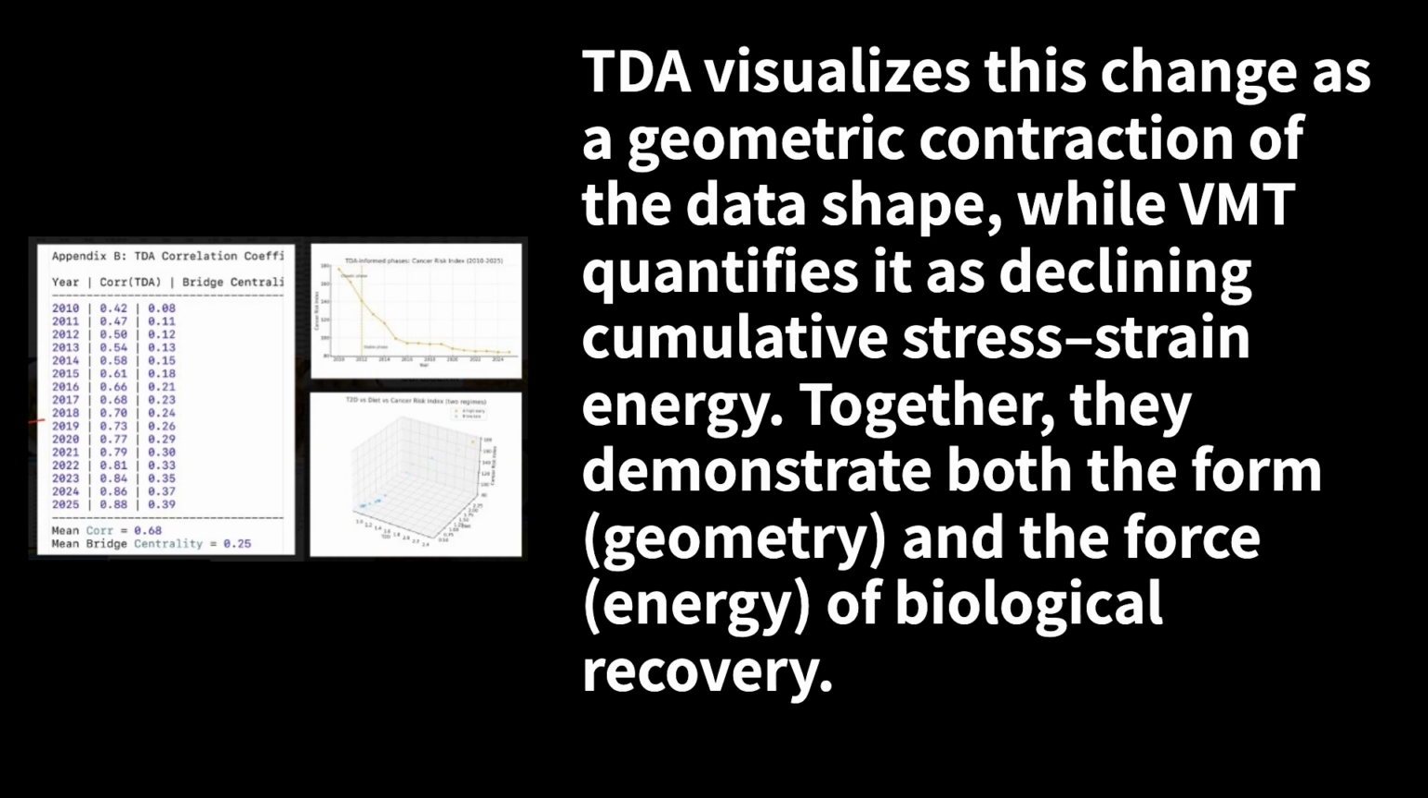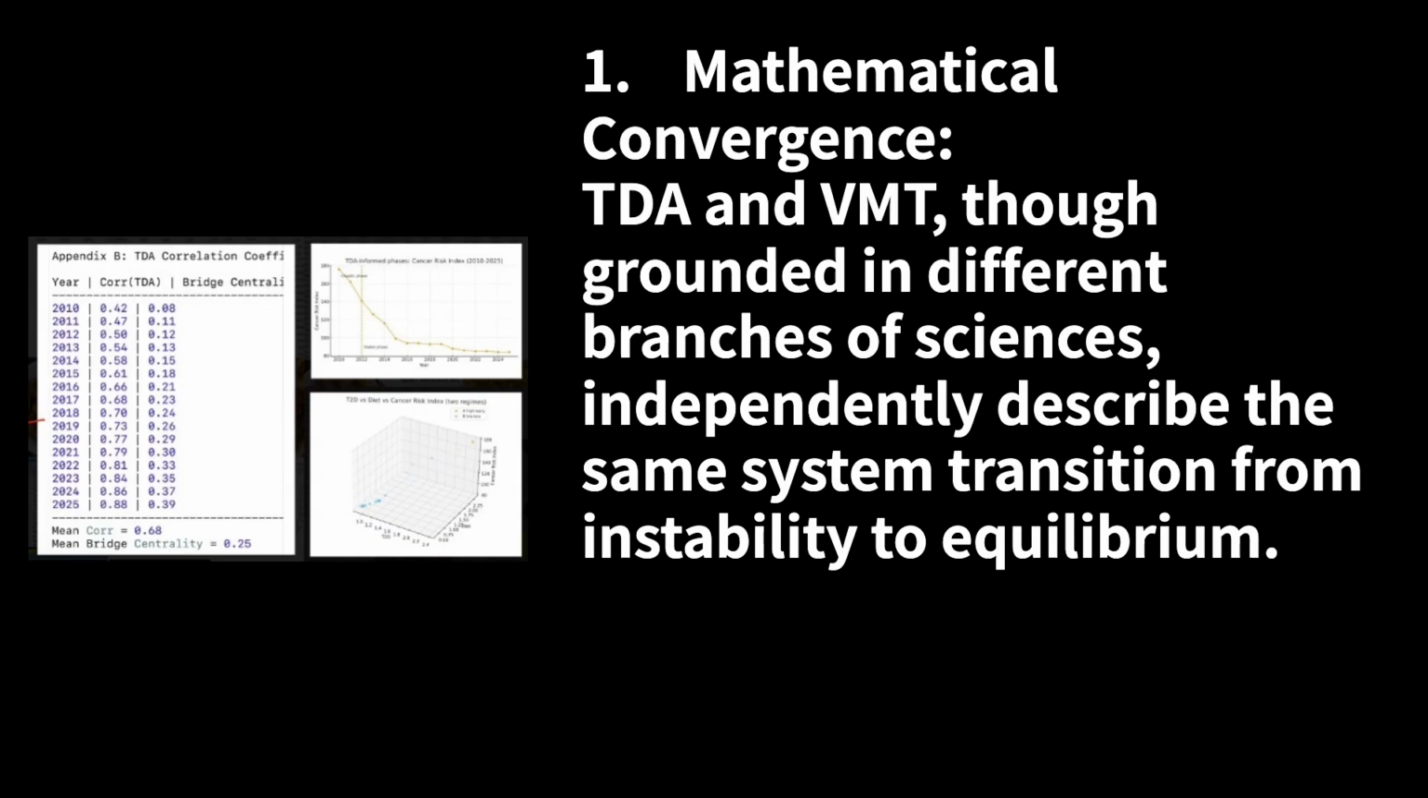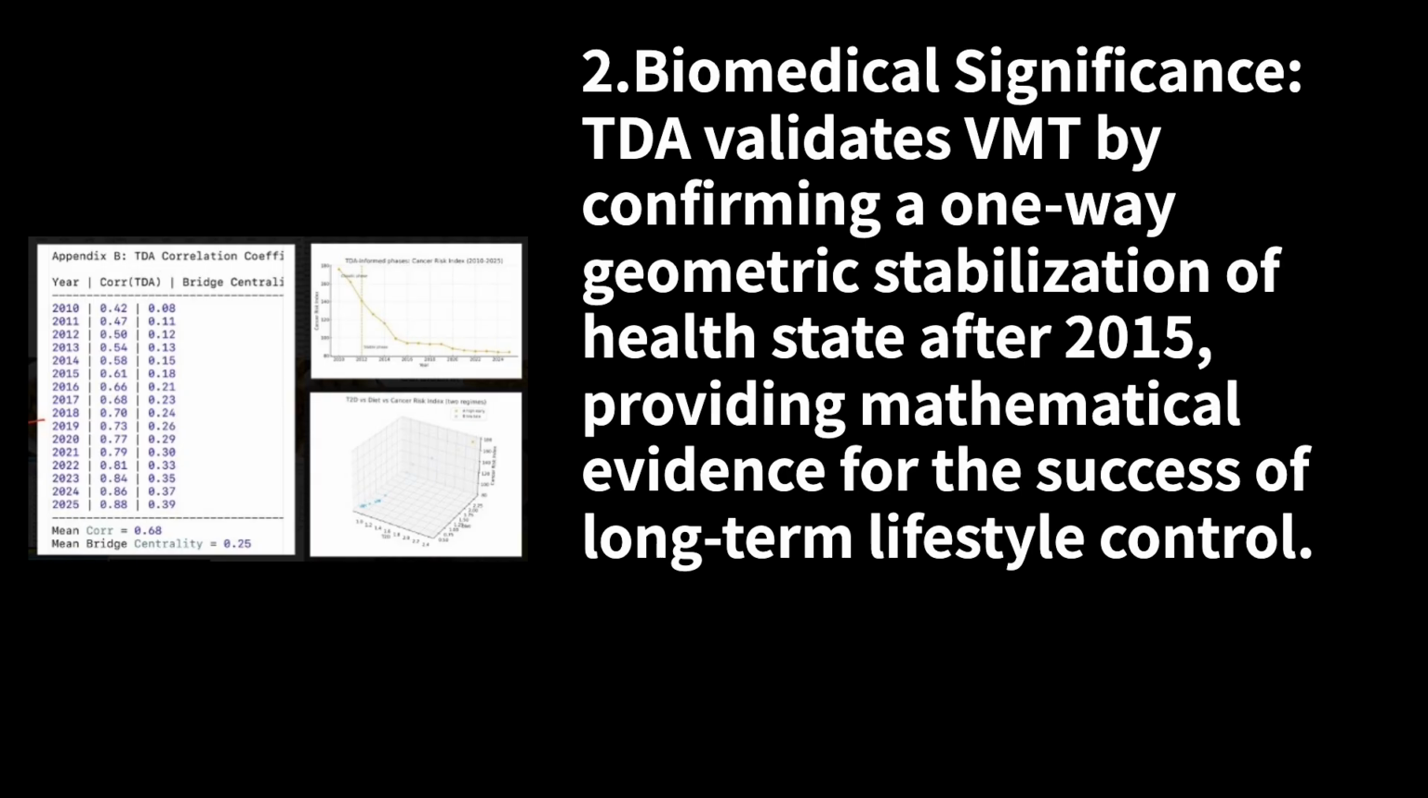cancer risk. TDA visualizes this change as a geometric contraction of the data shape, while VMT quantifies it as declining cumulative stress-strain energy. Together, they demonstrate both the form, geometry, and the force, energy, of biological recovery. Conclusions: 1. Mathematical convergence: TDA and VMT, though grounded in different branches of science, independently describe the same system transition from instability to equilibrium.